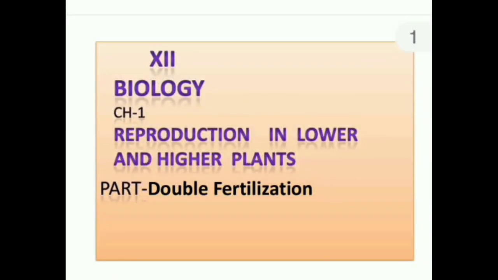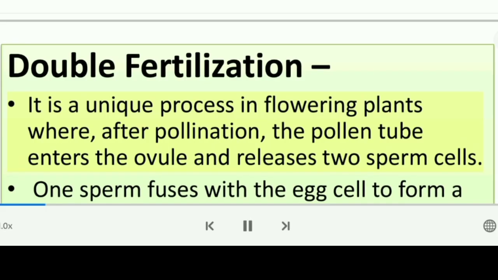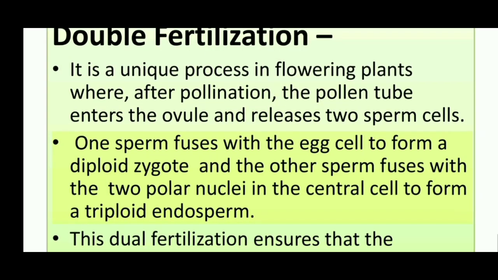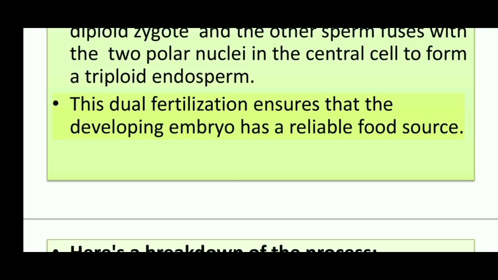Fertilization. Double fertilization. After pollination, the pollen tube enters the ovule and releases two sperm cells. One sperm fuses with the egg cell to form a diploid zygote, and the other sperm fuses with the two polar nuclei in the central cell to form a triploid endosperm. This dual fertilization ensures that the developing embryo has a reliable food source.